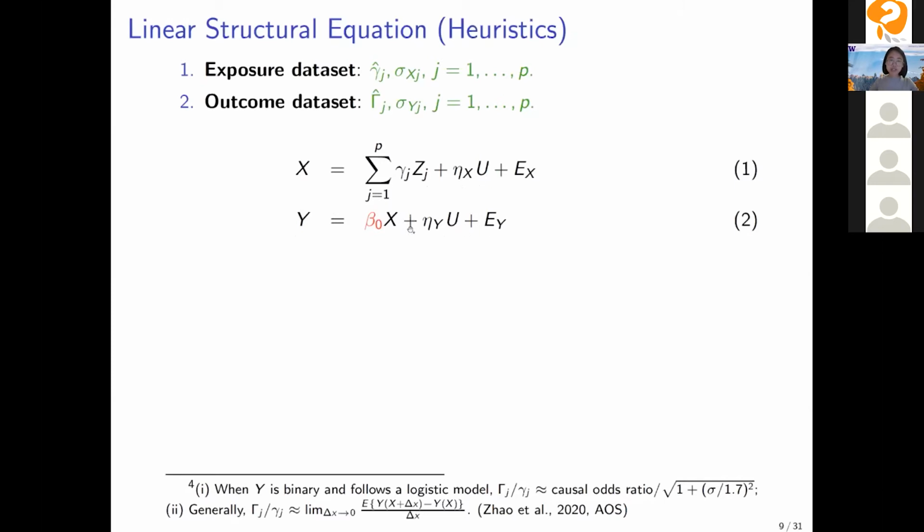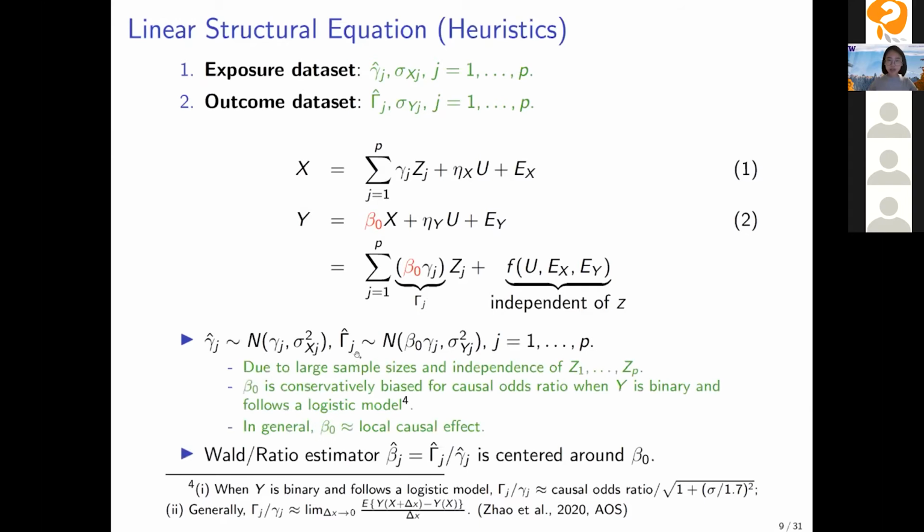So notice that Z does not appear in the outcome equation because we assume the exclusion restriction. So Z does not have a direct effect on the outcome once we have accounted for X. But this will be relaxed later. For the main part of the talk, let's assume that assumption. And then we just plug equation 1 into equation 2. So we obtain a so-called reduced form that relates the outcome Y to this instrument ZJ, and its coefficient is capital gamma J, and we know it's beta 0 times little gamma J.